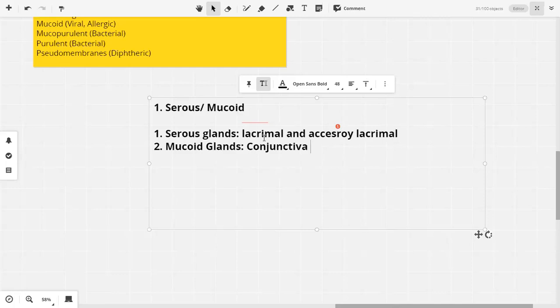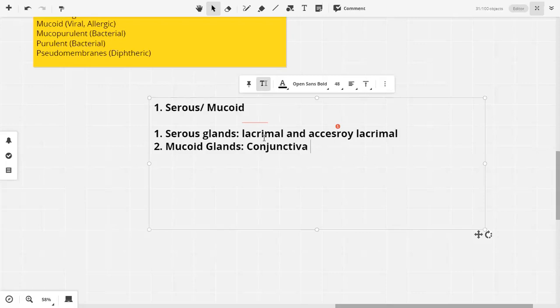Serous secretions can be present in conjunctivitis, meaning that there can be lacrimation. उसको lacrimation कहते हैं. Tears which are coming. If there's a severe foreign body sensation, for example, if the person has allergies and he has foreign body sensation, but the conjunctiva is not as much inflamed, फिर उसमें lacrimation होगी, tearing होगी, discharge minimal होगा.